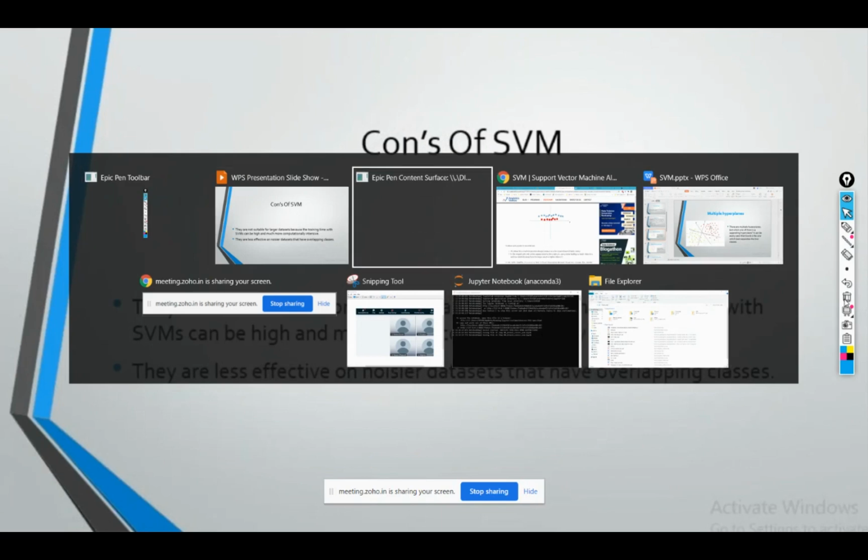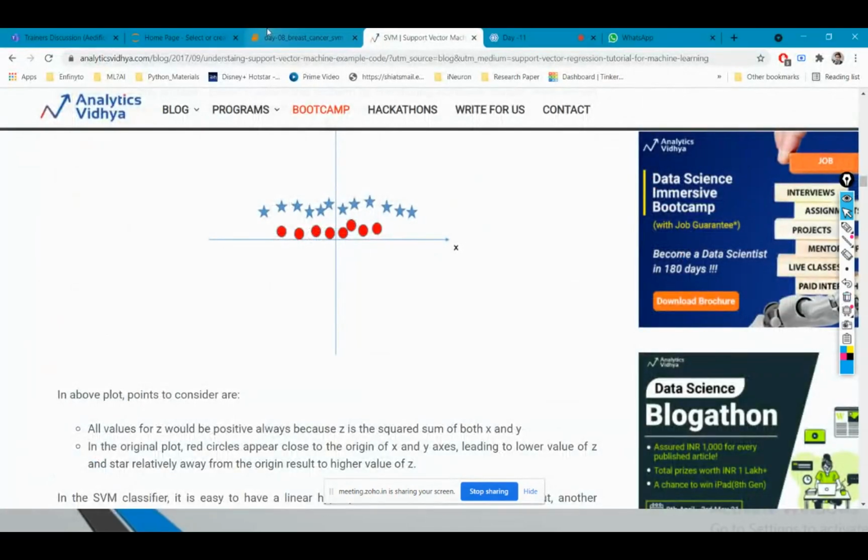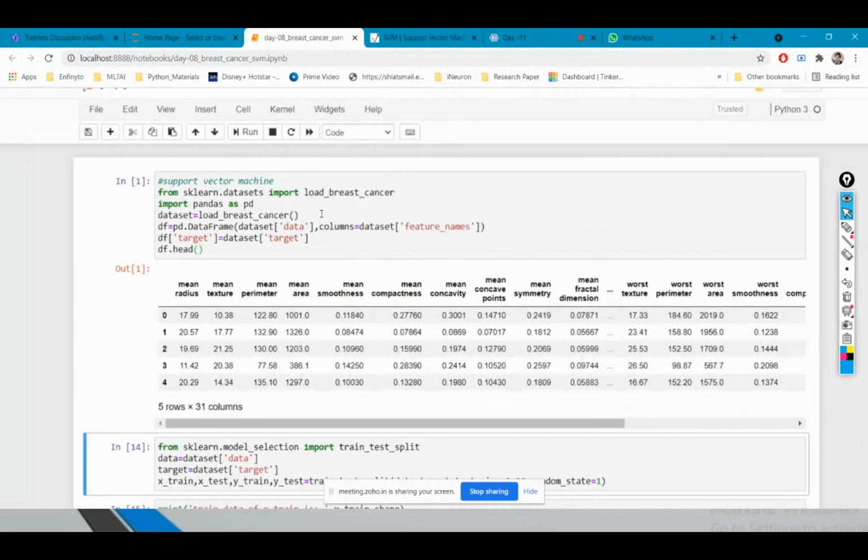Now let's see the practical implementation of our SVM.